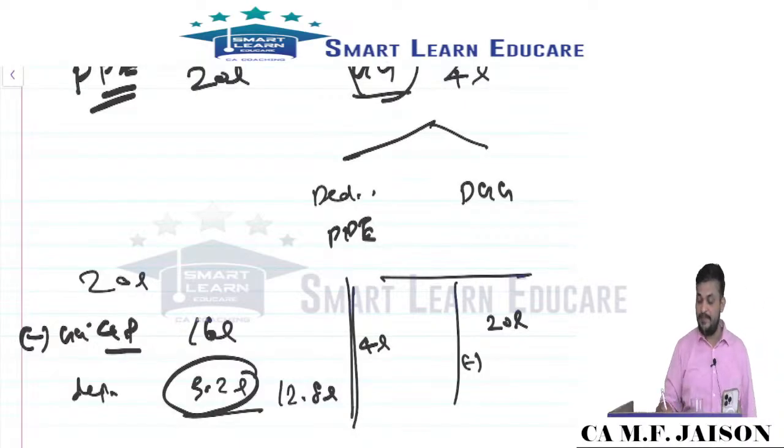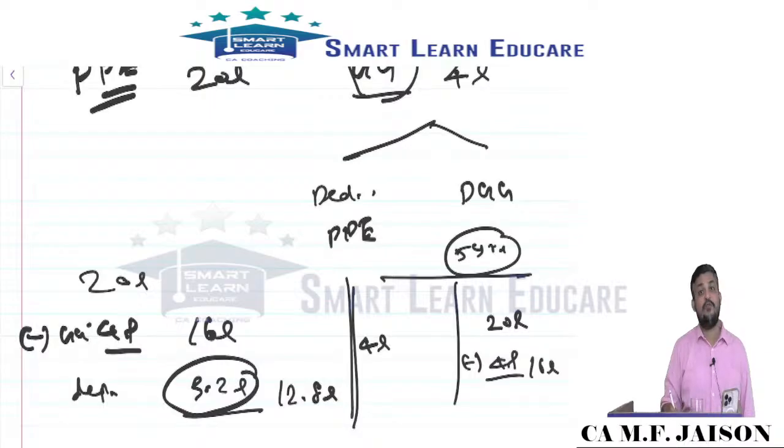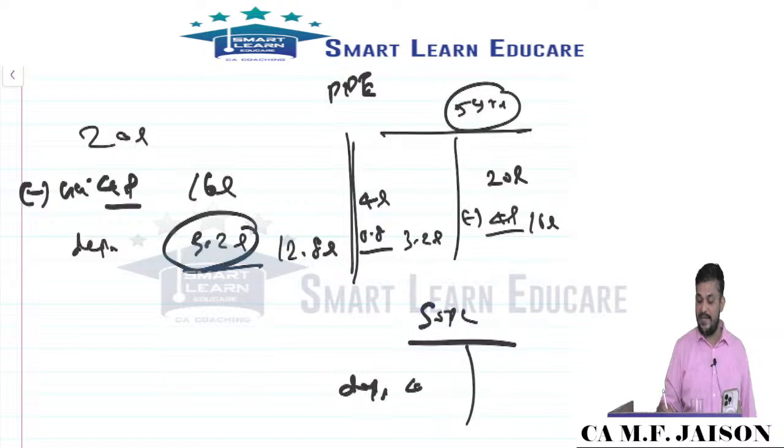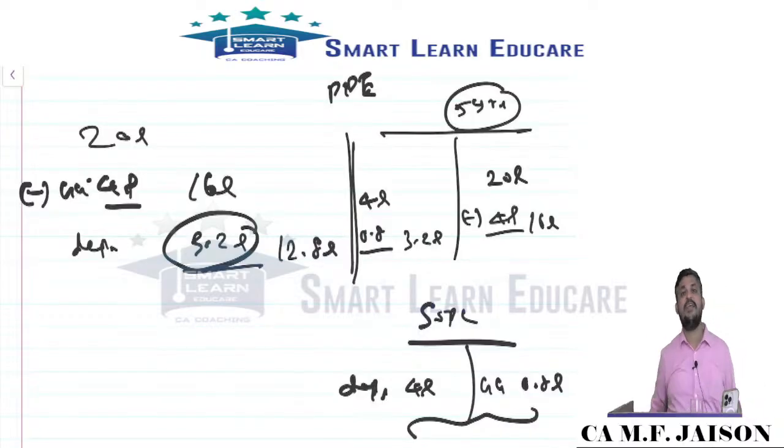Then both asset and grant will be amortized to P&L. So here depreciation is 20 lakhs divided by 5 years life, so thereby 4 lakhs. So it is 16 lakhs. Here 4 lakhs by 5, 0.8. So 3.2 lakhs. But what happens? In the SOPL you will find depreciation of 4 lakhs. Government grant amortized to the extent of 0.8 lakhs. Net effect, if you see, is only 3.2 lakhs.